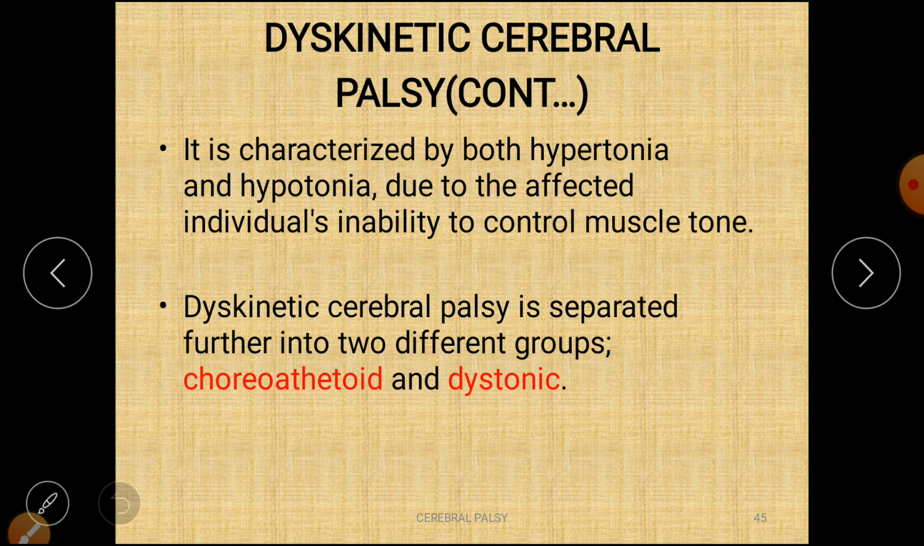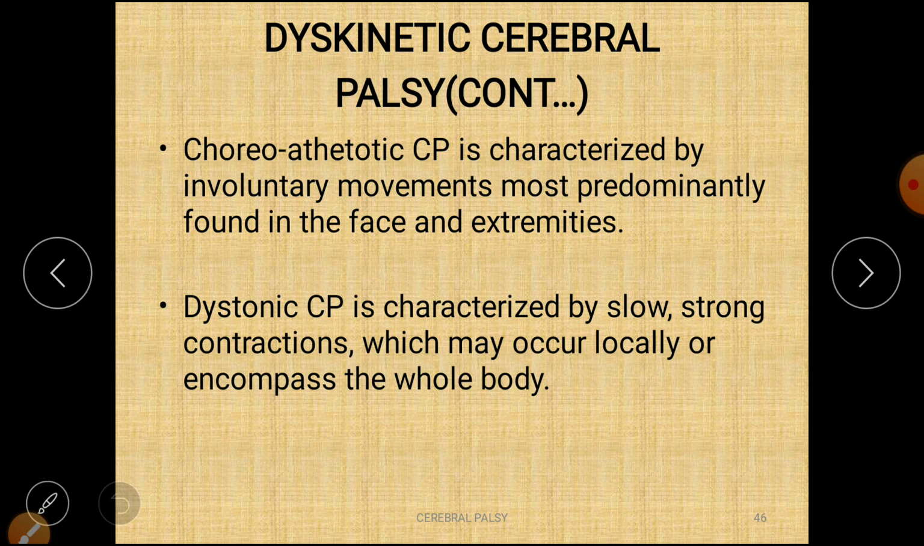It is characterized by both hypertonia and hypotonia due to the affected individual's inability to control muscle tone. Dyskinetic cerebral palsy is separated into two groups, choreoathetoid and dystonic. Choreoathetotic CP is characterized by involuntary movements most predominantly found in the face and extremities. Involuntary movements present in the face and extremities are known as choreoathetotic CP.